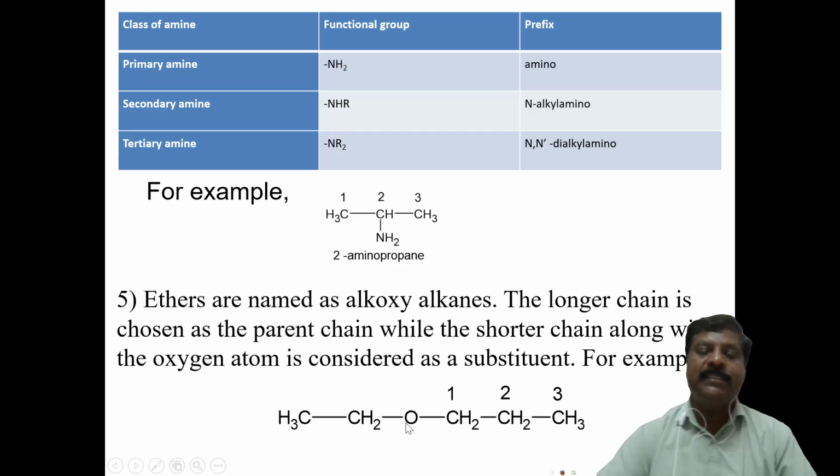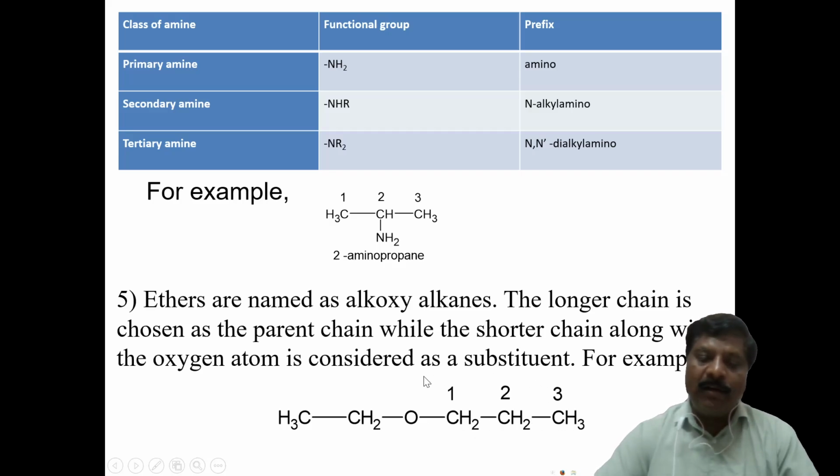Therefore you have to write ethoxy here. This is 1, this is 2, the ethyl group, so this is ethoxy, and this is called propane. Therefore ethoxypropane is the name of this compound. Suppose there is another methyl group; here the same group is there, propane, and here propane. Therefore propoxypropane is the name of this compound.